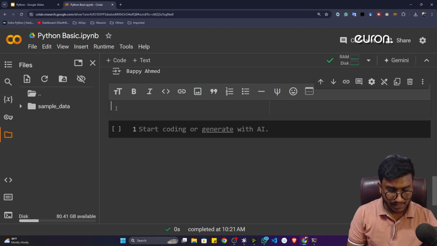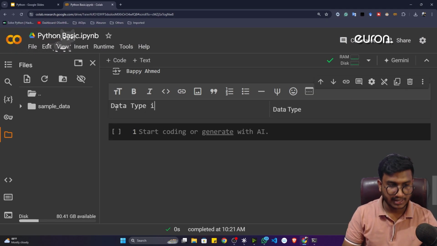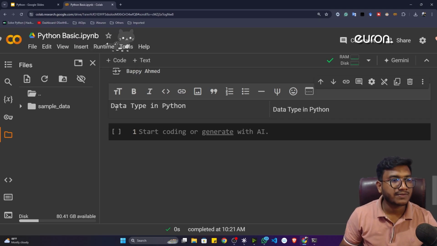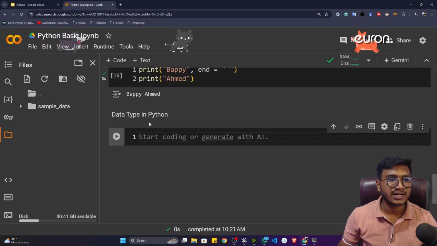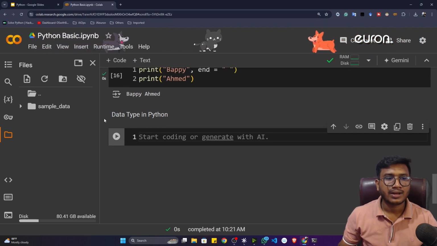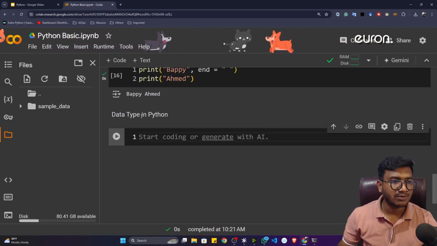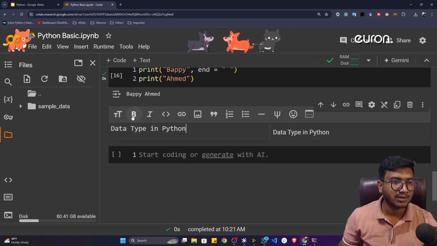Now here you can write something. Let's say you can write, data types in Python. Now again, if I press shift and enter, you will see this particular cell would be executed, and now it would be considered as a text. It would be considered as a title. Now you can see this particular title is very small, but I want to make it bigger. What I can do, again, I can double click on top of it.